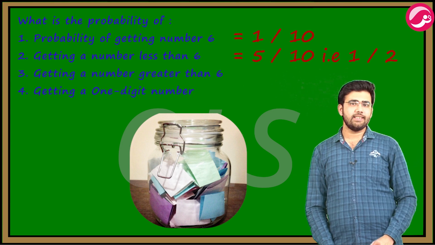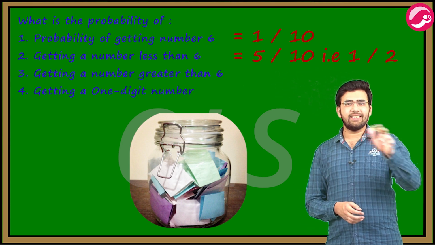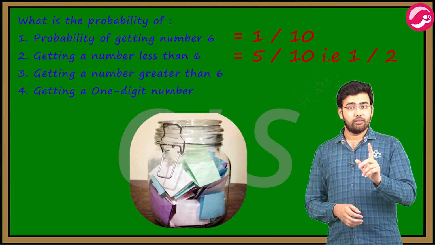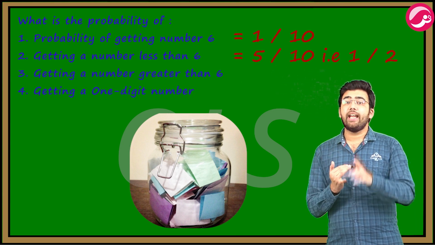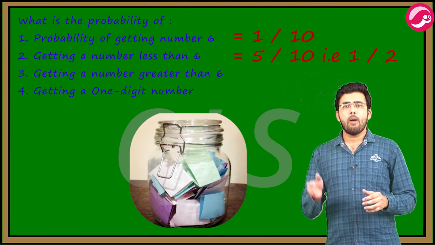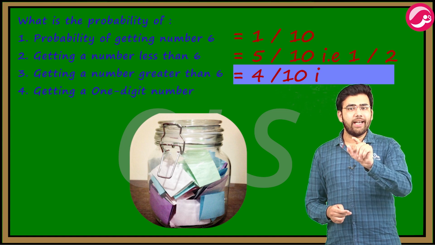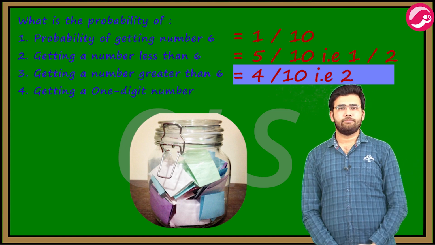The third one is getting a number greater than 6. Numbers greater than 6 out of 10, क्या क्या है? 7, 8, 9, 10. So there are 4 possible outcomes. Therefore, probability of getting a number greater than 6 is क्या है? 4 by 10. That is 2 by 5.